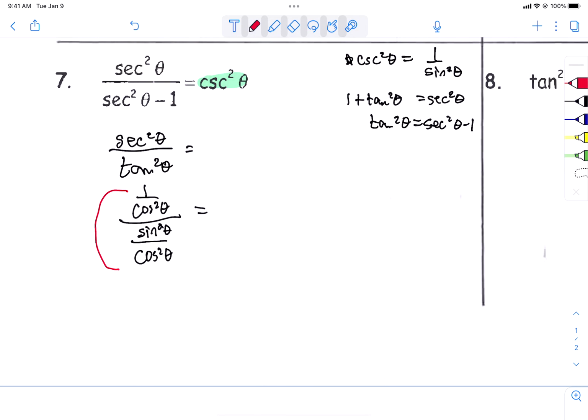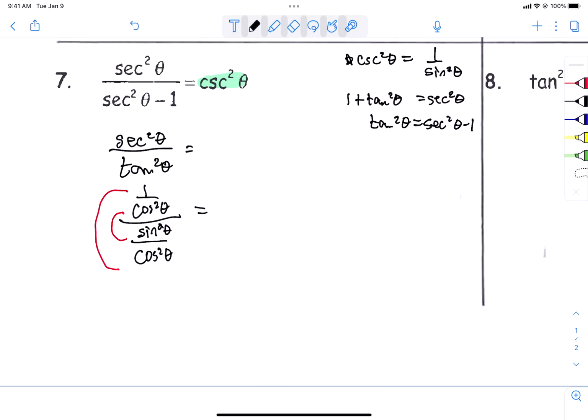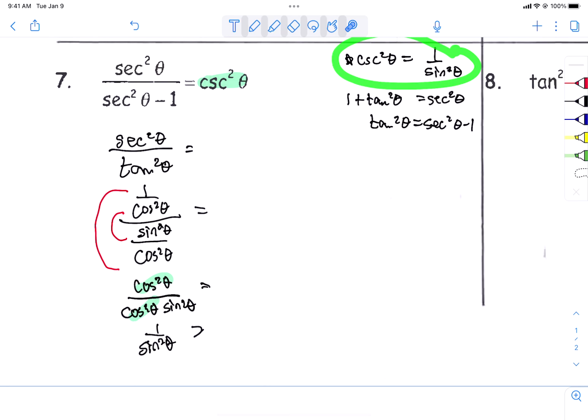If we do big C over little c, remember big C multiplies to go on top, little c multiplies to go on the bottom. So let's do that multiplication. Big C multiplies to go on the top. Little c multiplies to go on the bottom. Or you could have seen right off the bat that the cosines are in such a location that they're going to cancel. And if they cancel, that leaves us with 1 over sine squared, which is what I told you to look for, because what is 1 over sine squared the same as? It's the same as our answer, cosecant squared.